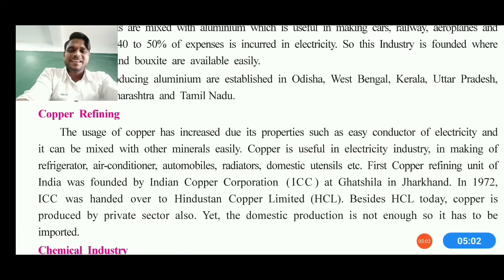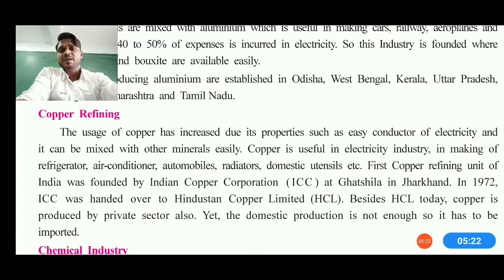So these kinds of industries are very useful, and they are also one of the backbones of India, because these are the industries which are helping our nation and making our nation go further on the basis of development, economic development, or infrastructure development, or lots of kinds of development. So that is how these kinds of industries are available.